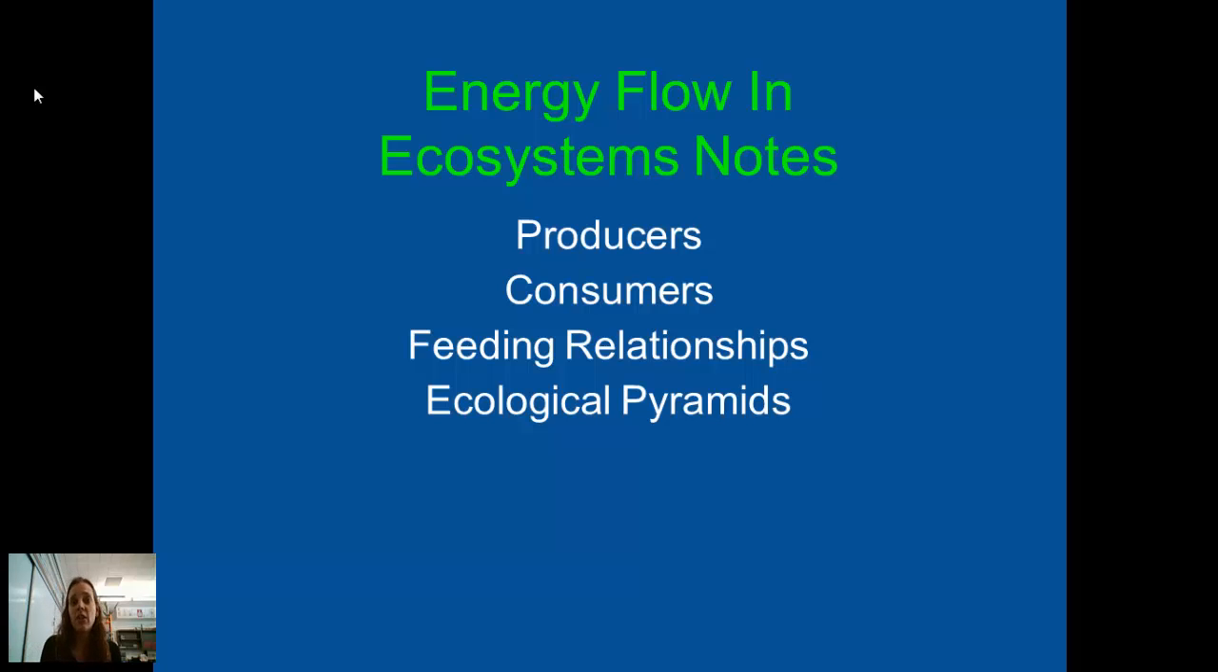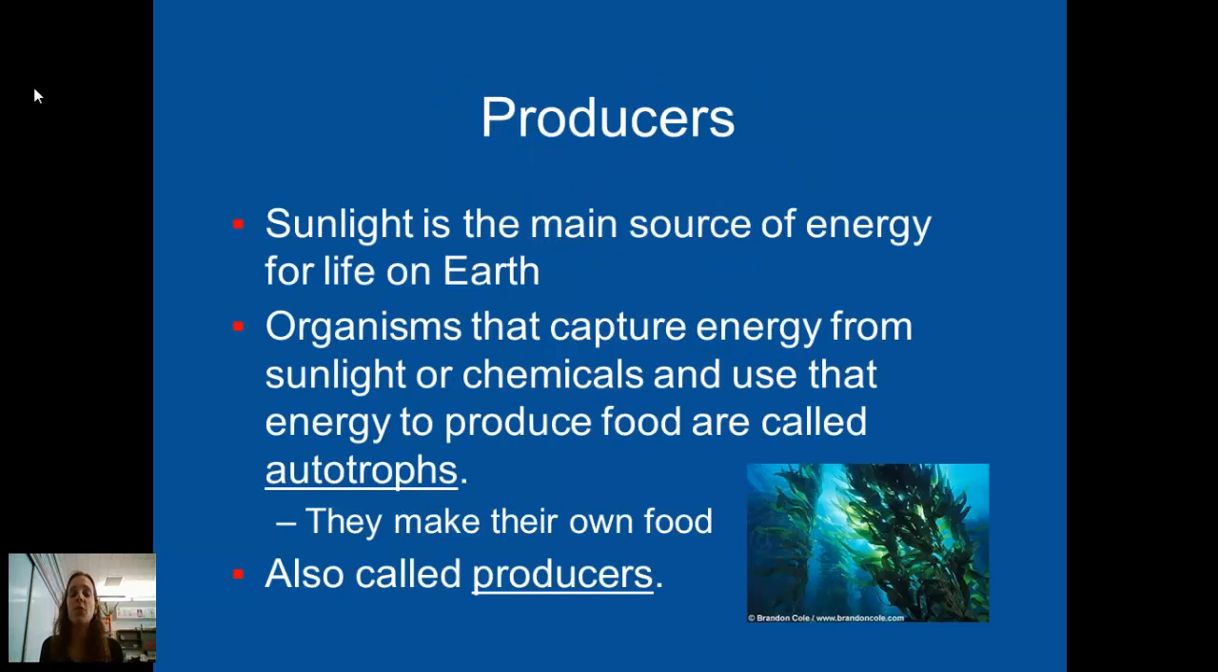Today I'm going to talk to you about energy flow in ecosystems, specifically producers, consumers, and the feeding relationships between producers and consumers, how that relationship is then expressed in different types of ecological pyramids. So let's start with producers, because producers are the beginning of any food web. They are what support any ecosystem.